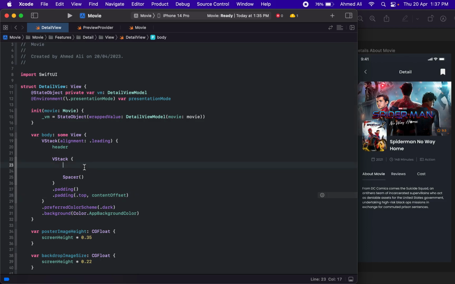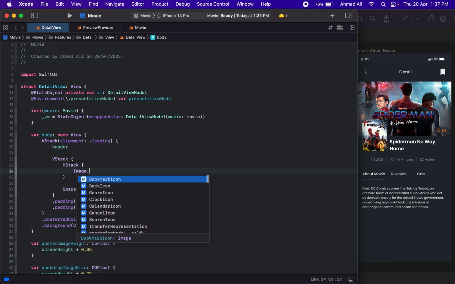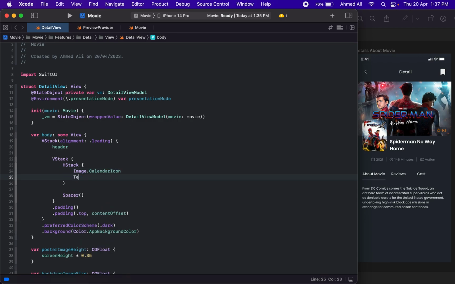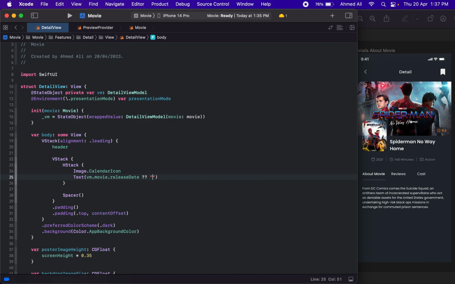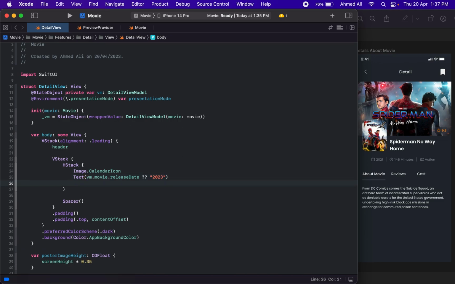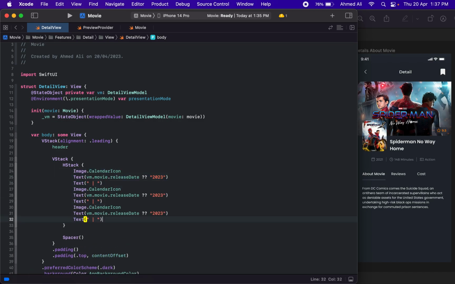And in here we actually are going to have an h tag. We can actually have a separate view for this, but let's just use the h tag for now. It will be a little quick, so we can have a printer icon, and then we need this text. So I think we can use the vm.movie.releaseDate.string value, or if it's not available, let's just have maybe the current year for this. And then we need to have a text like this. So let's copy this 3 times because we have 3 values here.